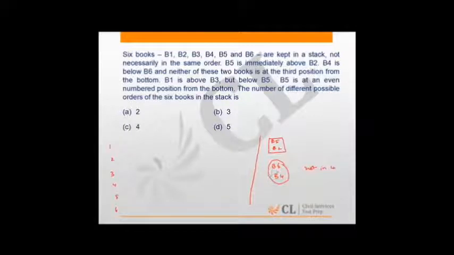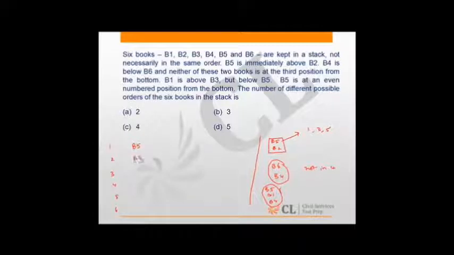And then we also have B1 is above B3 but below B5. So B5, B1, B3, this must be the sequence. Not immediate. B5 is in even position. So B5 can occupy positions either 1, 3 or 5 because these are the even positions from the bottom. So let me start with B5 being at the position number 5.